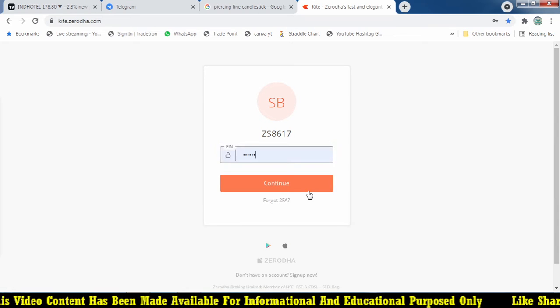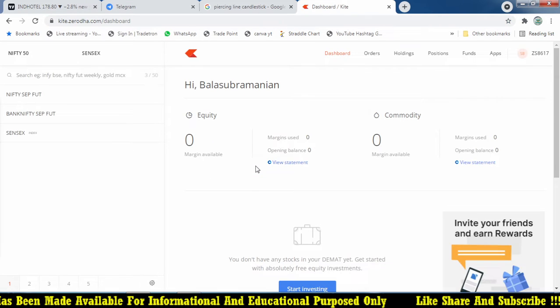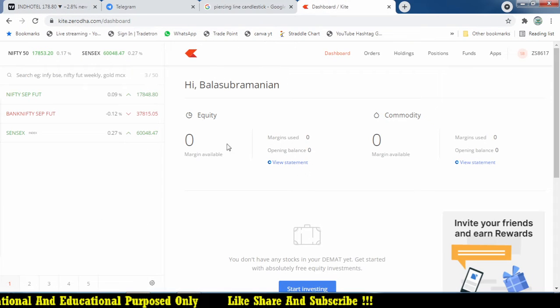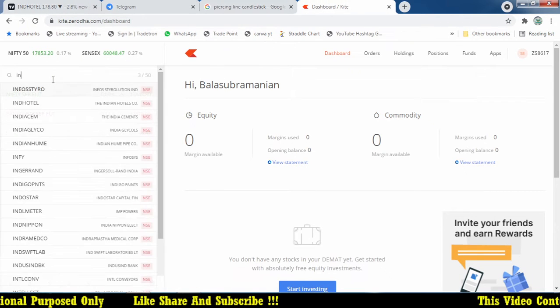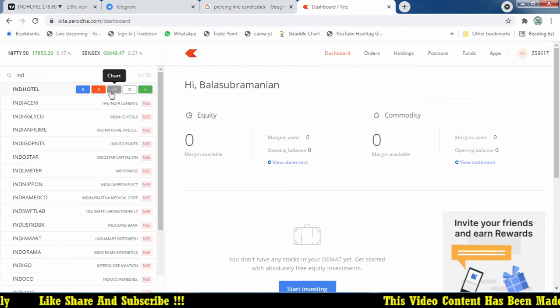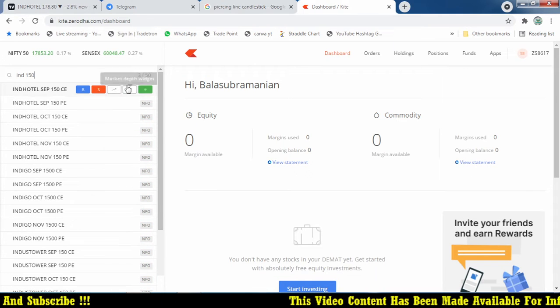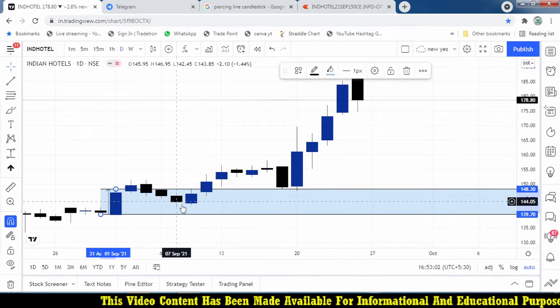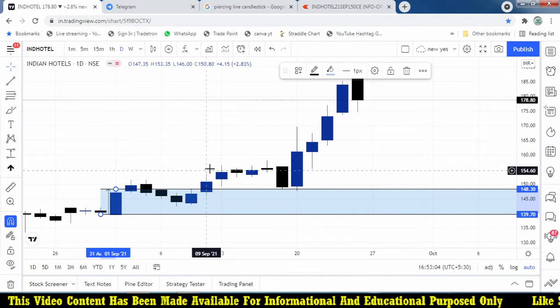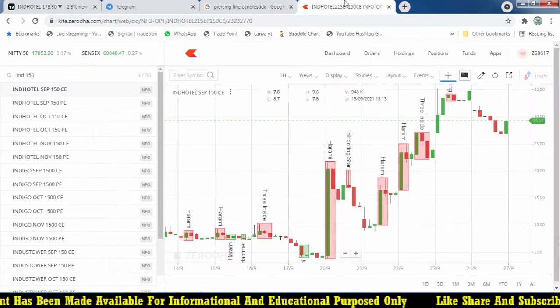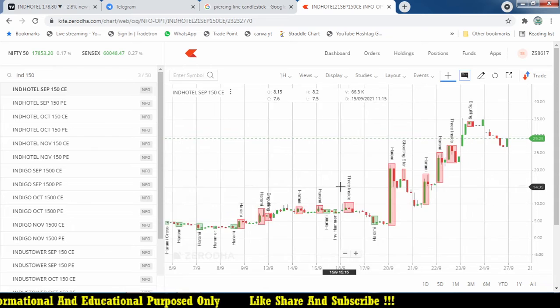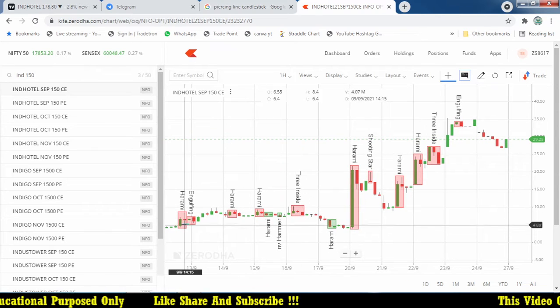How the system is working, good or bad, that I'm going to discuss here, right? This stock Hindu Hotel 150 call option, if I'm taking it on 3rd September, you see that after 3 days it is going down, and only on the 4th day after that it started moving up. So the risk involved in the trade is the full premium which we are paying.